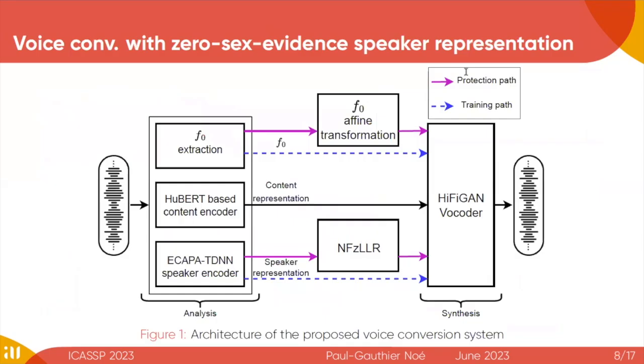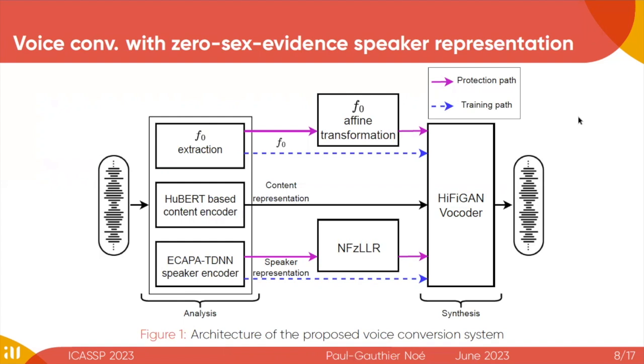So it is based on analysis synthesis. So you have a first step of feature extraction from the speech. From these features, you can resynthesize the speech using a vocoder. Here we use HiFiGAN. We have three types of features: the F0 trajectory extracted using YAAPT, a content representation extracted using a HuBERT-based content encoder, and the speaker embeddings extracted using ECAPA-TDNN.